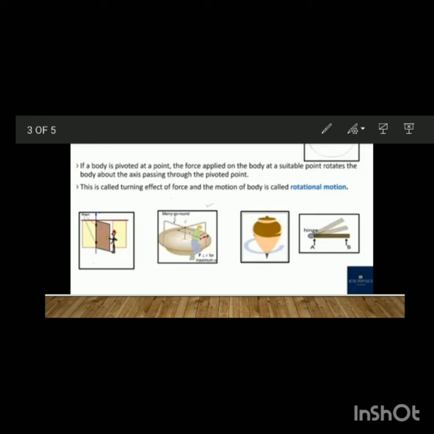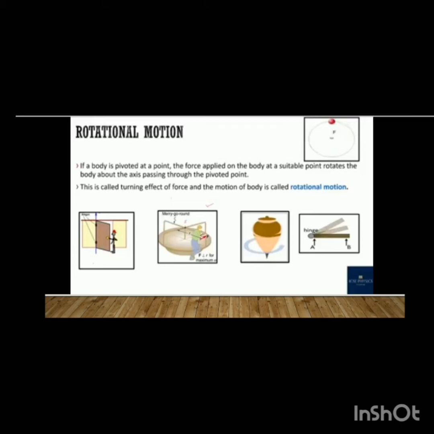The third one is with the help of a thread: when you apply force, one point is fixed at one place and the body will rotate around that fixed point. The fourth is also the same: at one fixed, pivoted point it is fixed, and it will move around that point. So these are the examples of rotational motion.